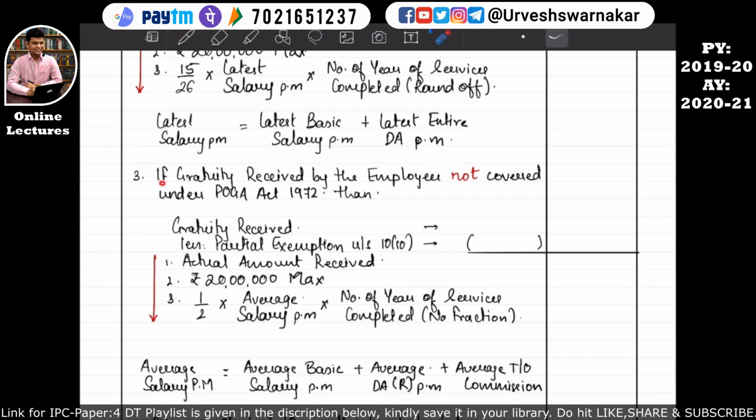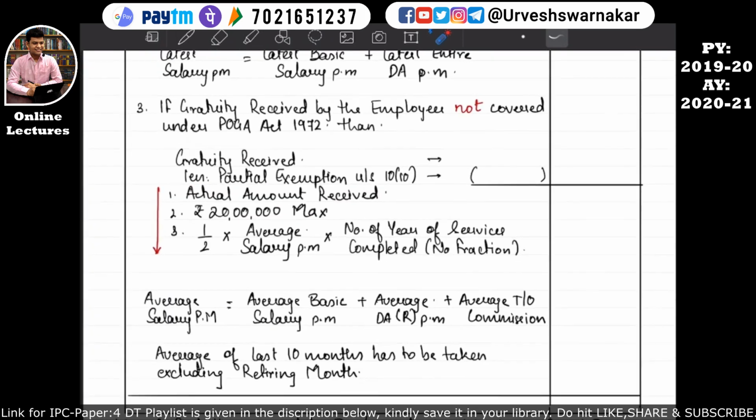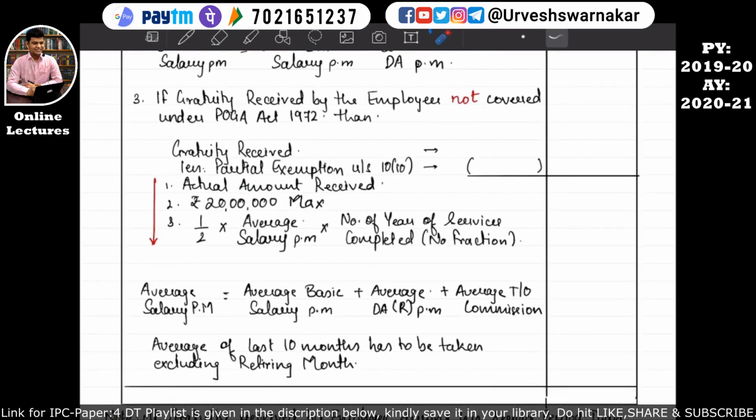Our next part says that if a gratuity is received by an employee who is not covered under the Payment of Gratuity Act 1972, then how to calculate the taxable value of the gratuity received by such employee? The gratuity whatever has been received by the employee who is not covered under the POGA Act will be written over here, and it will be further reduced by the partial exemption under section 10 subsection 10.